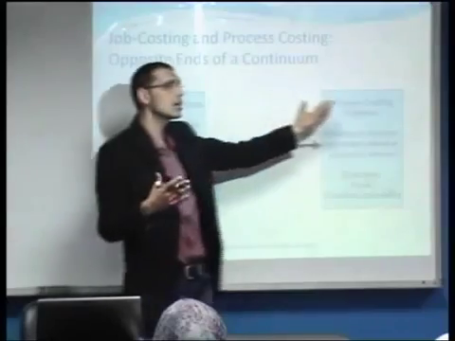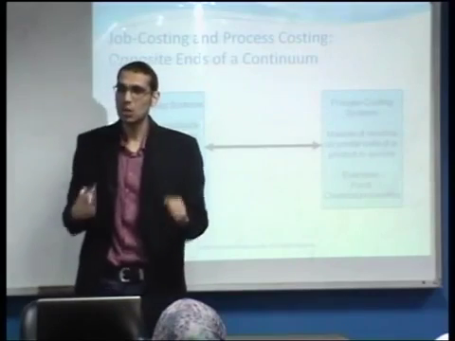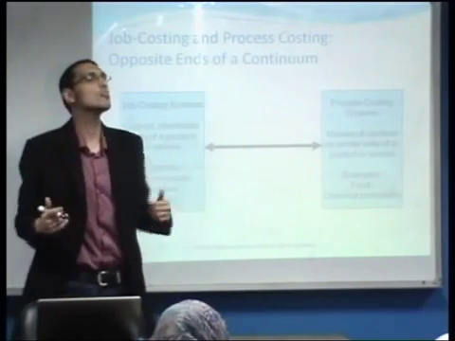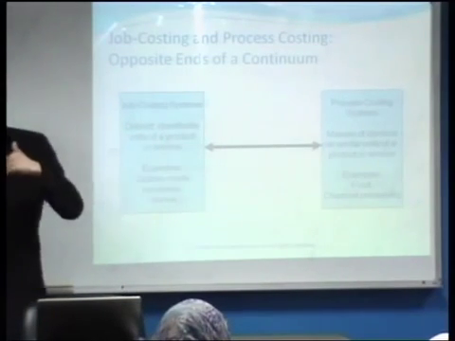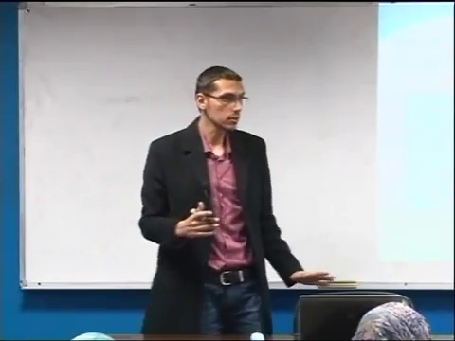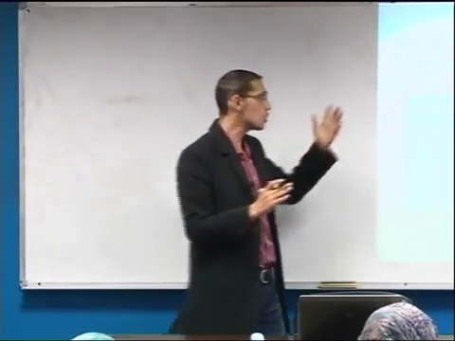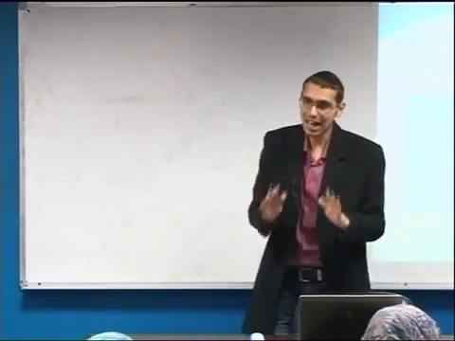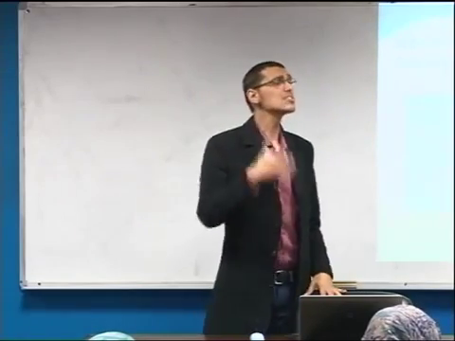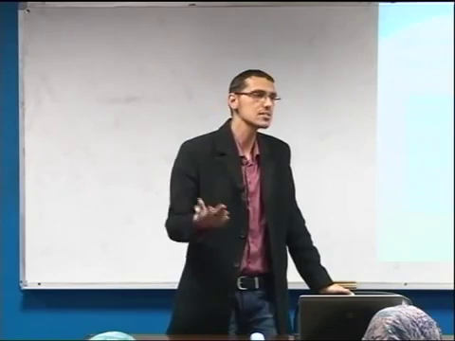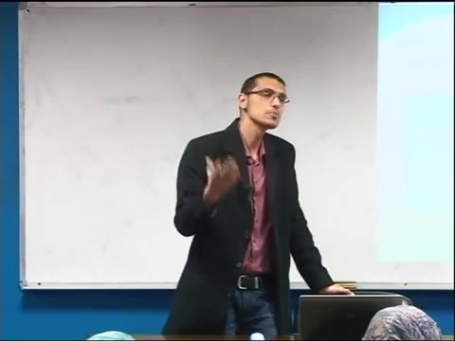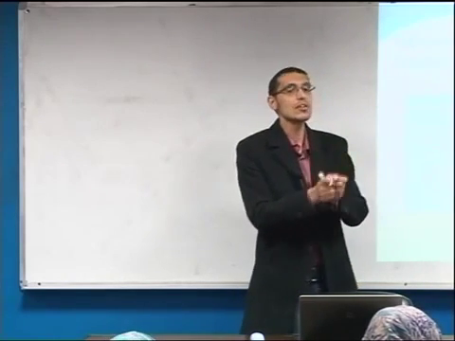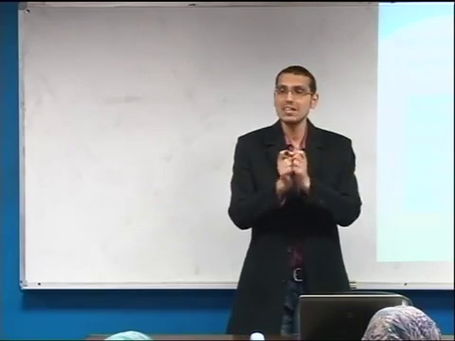Therefore, in process costing, we could use the averaging method. We could divide the total costs incurred within a specific period by the number of units produced within the same period. This is the difference between the job costing system and the process costing system. Now we are going to consider in detail the process costing system and the steps in order to calculate the cost of the ending work in process and the cost of the finished goods at the end of a specific period.